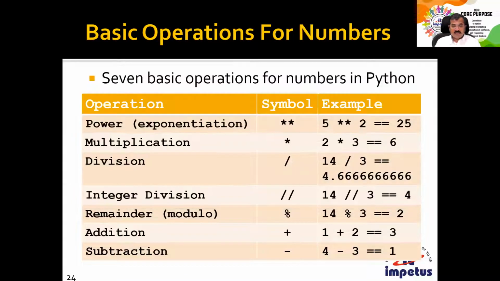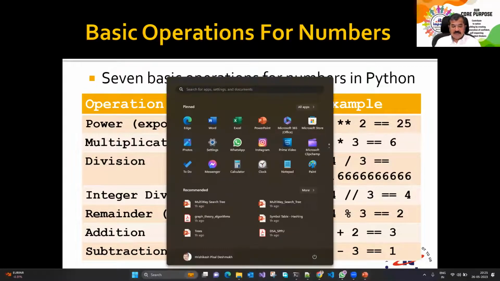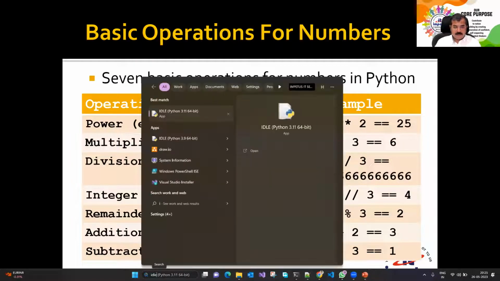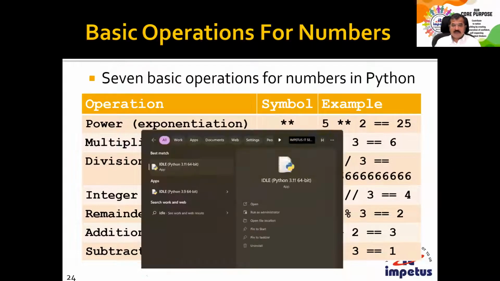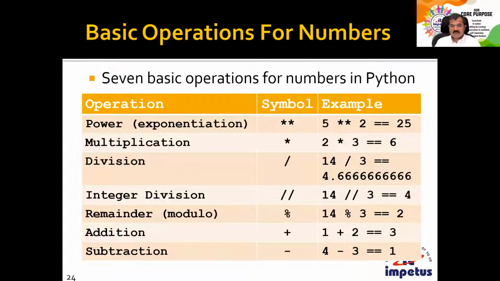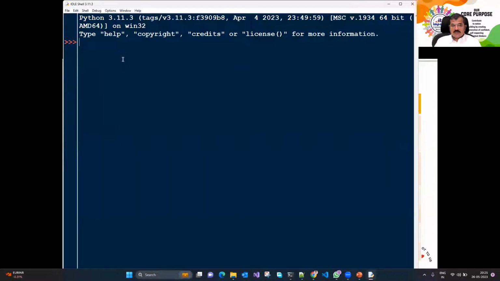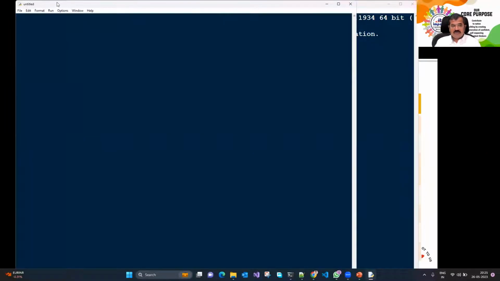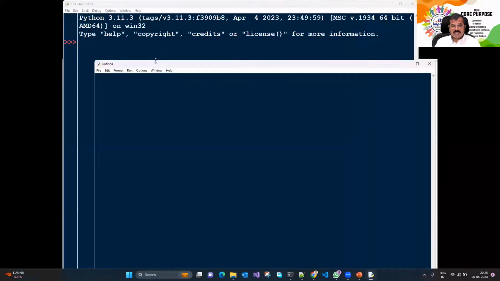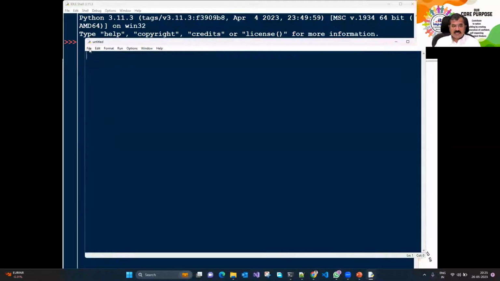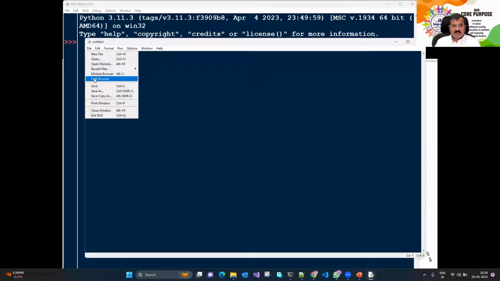So let's do one thing. Let's start with IDLE. I'll start IDLE 3.11. I could write the expression here, or if I want to share the file with you, I can go to file, say new file, and save that file so that I can share it at the end of the session with you all. I'll say file, save.